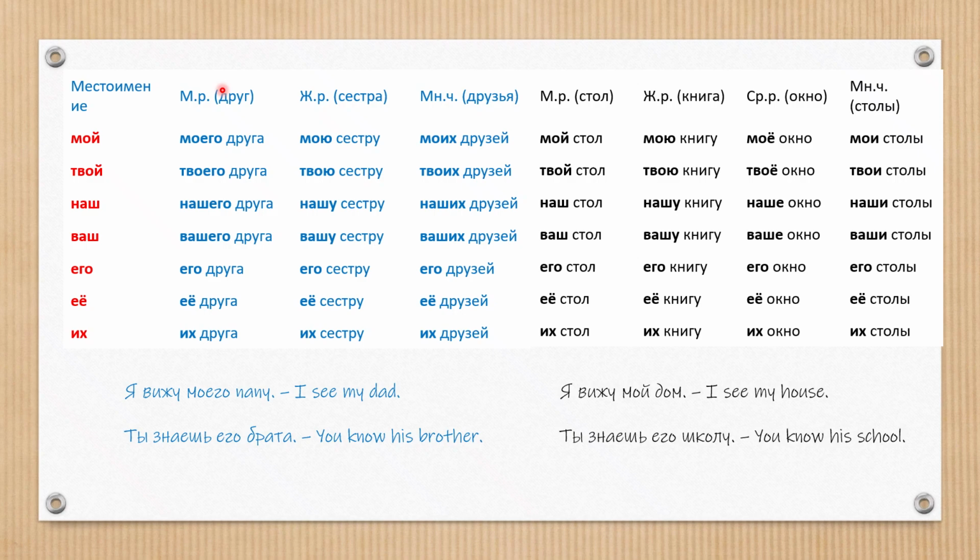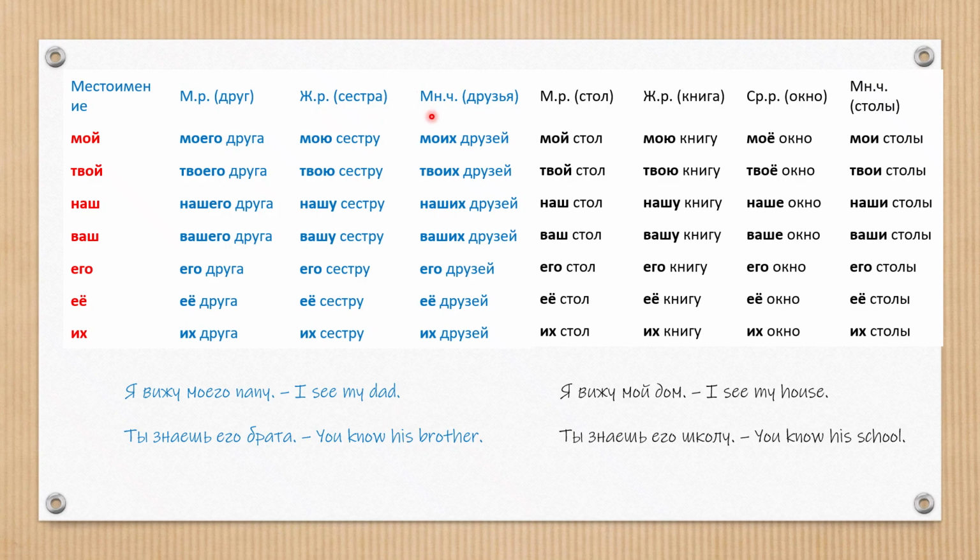Друг, friend, animate object. That's why we should say моего друга in accusative case or твоего друга, нашего друга, вашего друга, его, ее, их друга. These three pronouns never change. In feminine gender, сестра, мою сестру, твою сестру, нашу сестру, вашу сестру, его, ее, их сестру. In Russian, there isn't any animate object in neuter gender. That's why we don't have here neuter gender.